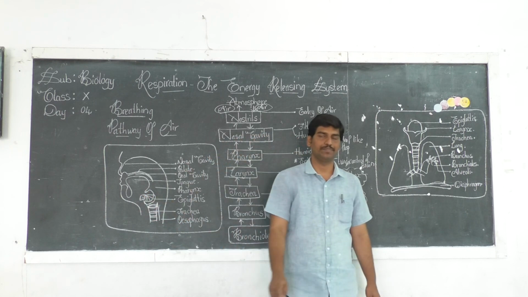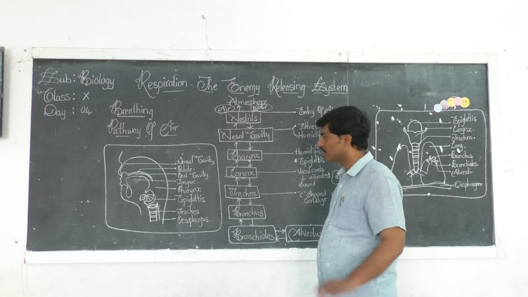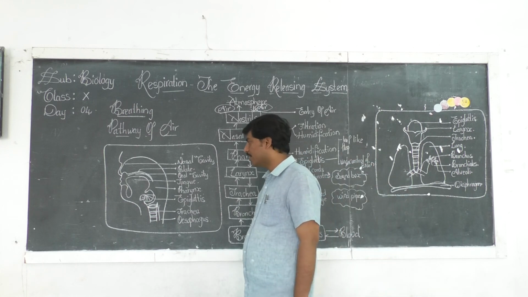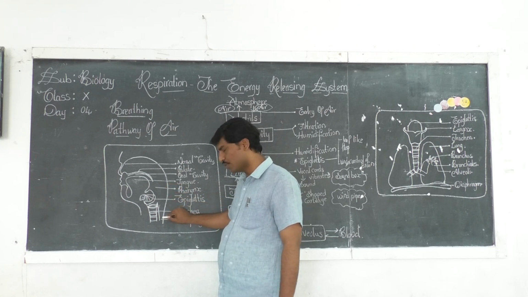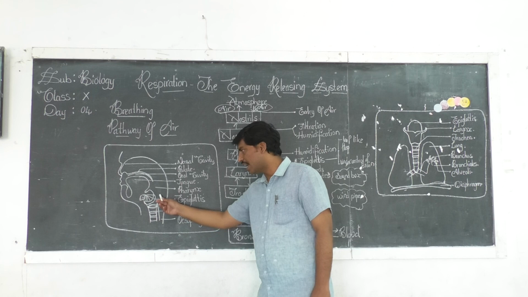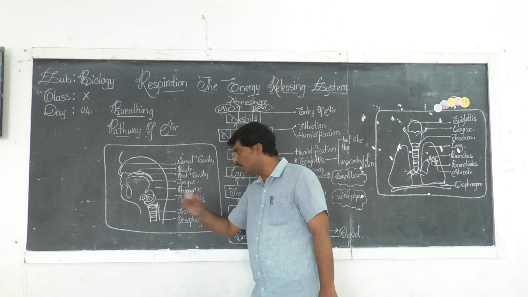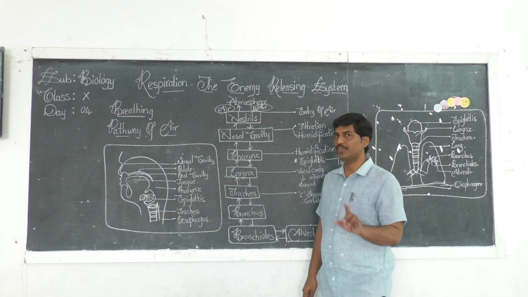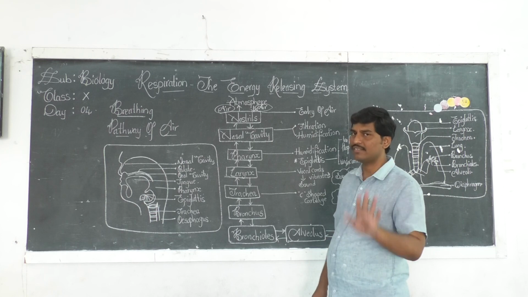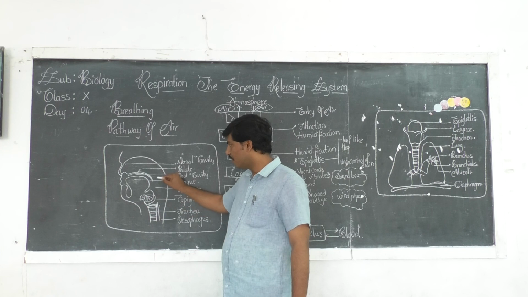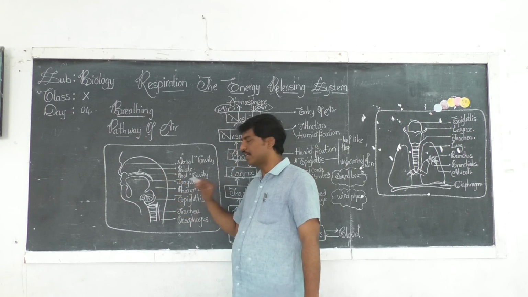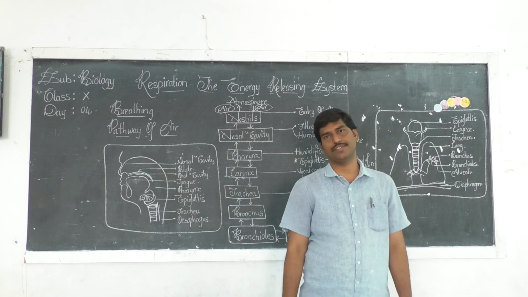The pharynx opens into the esophagus as well as the trachea. Now the air should enter the trachea, whereas the food material should enter the esophagus.